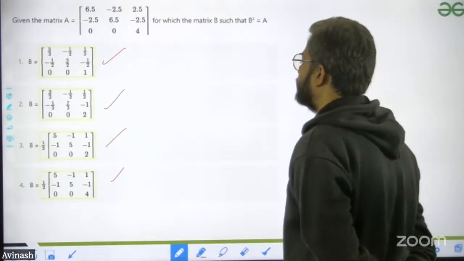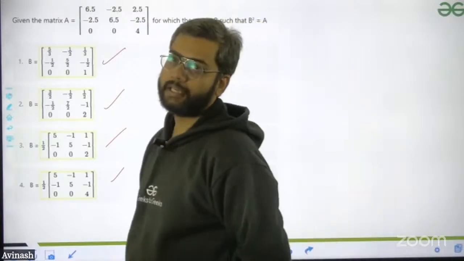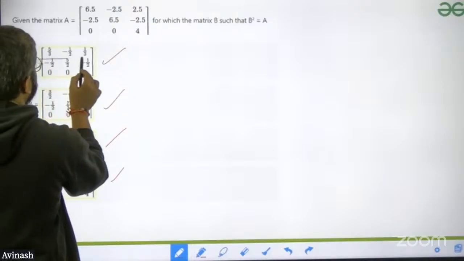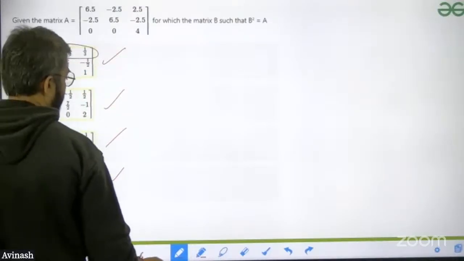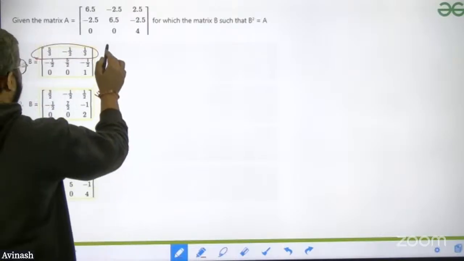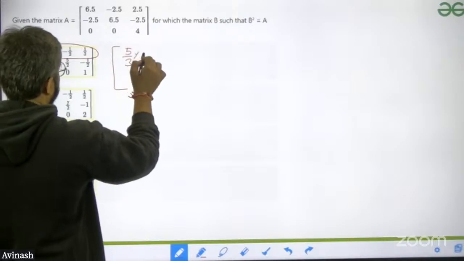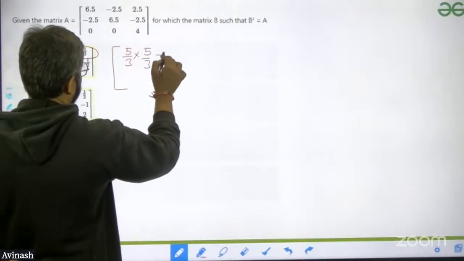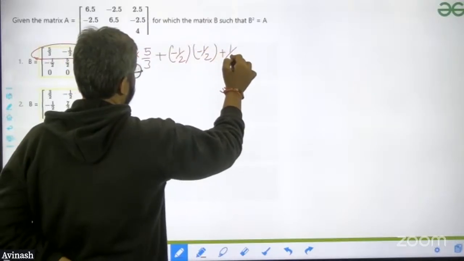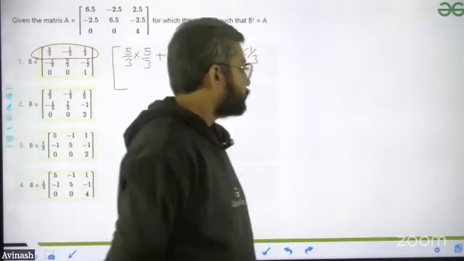Okay, I'm giving you a hint. Pick any row. Suppose I'm picking the first row. Then the first entry will work like 5/3 into 5/3 plus (-1/2) into (-1/2) plus 1/3 into 1/3. This is how it will work. So check the value.